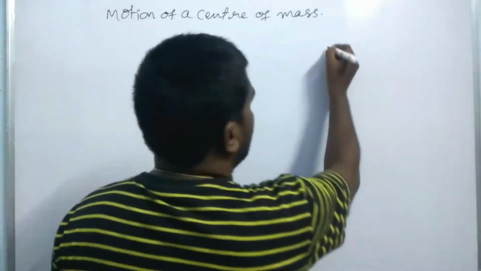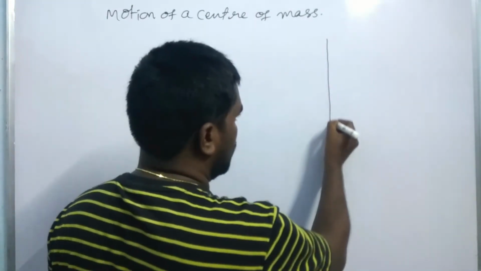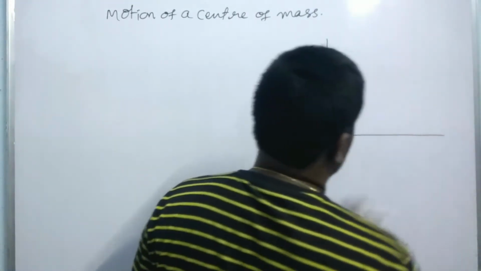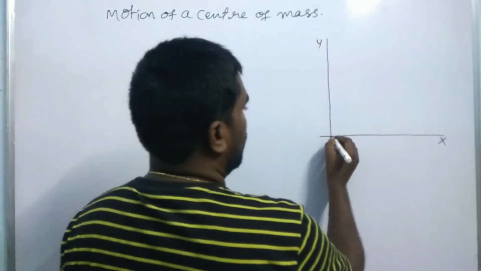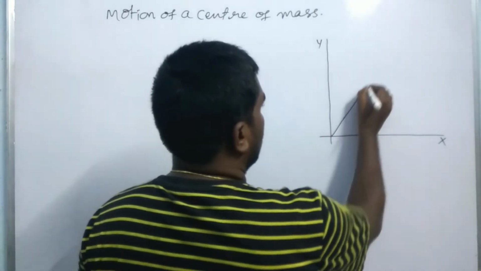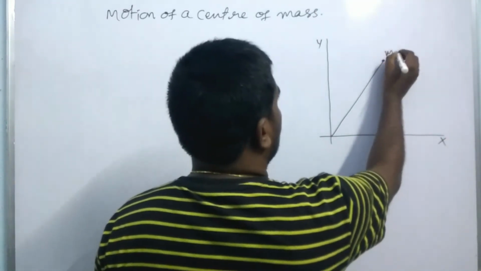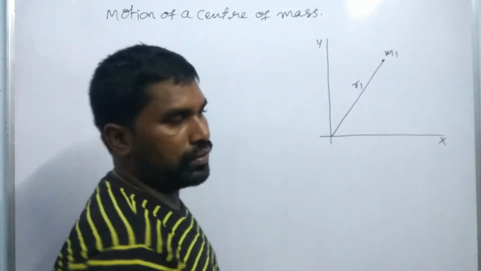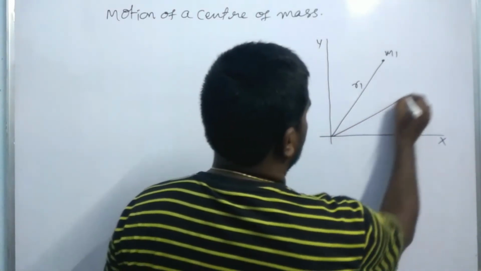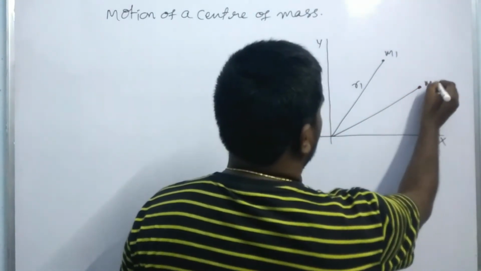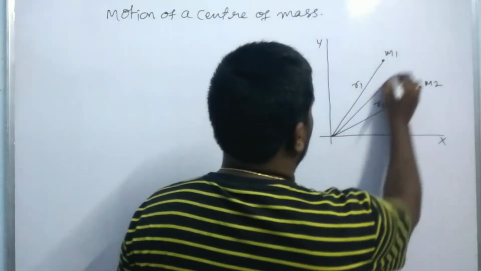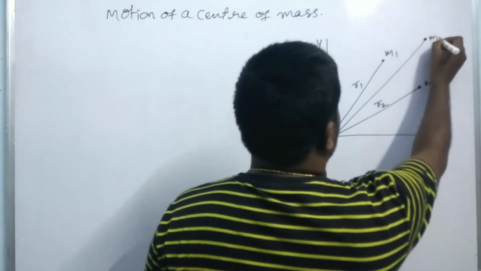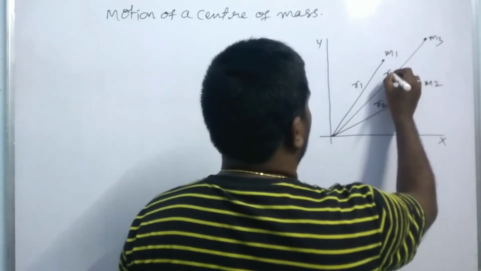Okay, so here there is a system having many particles in the xy plane. A particle of mass m1 is at position r1, a particle of mass m2 is at position r2, and one more particle of mass m3 is at position r3.